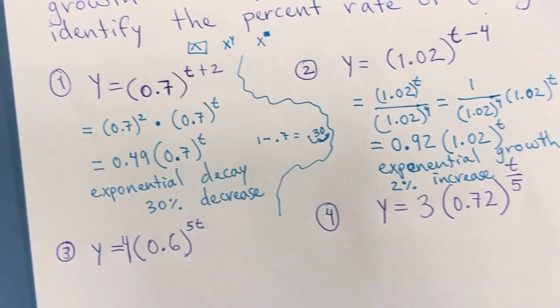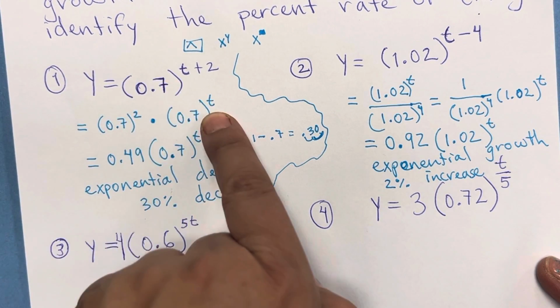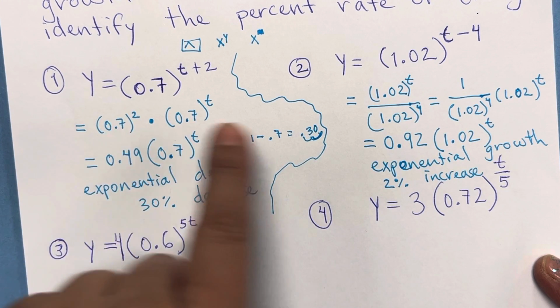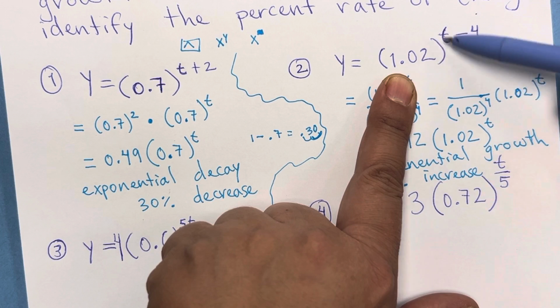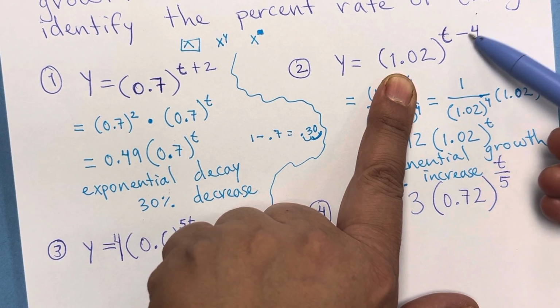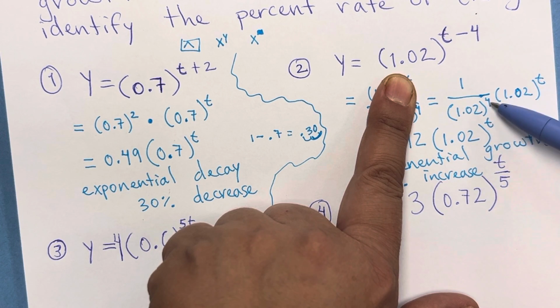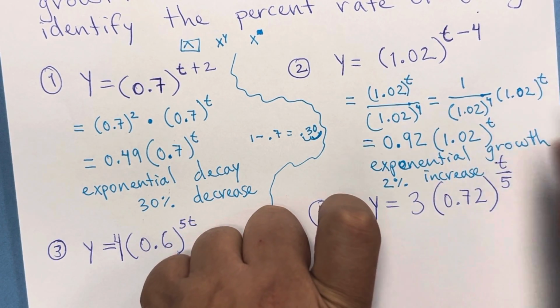So that was for addition and subtraction. For addition, you just put it as multiplication next to each other. The t goes down here, and the 2 goes over here. For the negative, the t goes over here, and the negative 4 goes over here, but as a fraction to send it to the denominator to make it positive. Then you divide 1 by 1.02 raised to the 4th power to make the initial point, and just copy this.